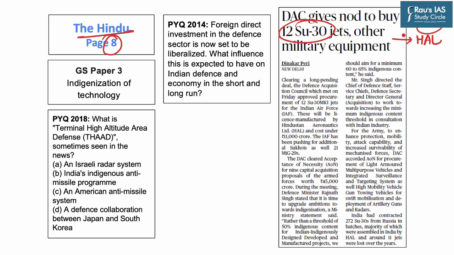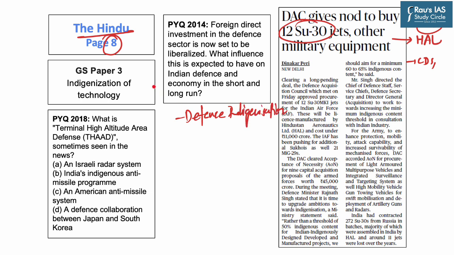And further, the Defence Minister of India has directed the Chief of Defence Staff, Service Chiefs and other officials to work towards increasing the minimum indigenous content threshold in consultation with Indian industry. Hence, the topic of our today's discussion is defense indigenization.